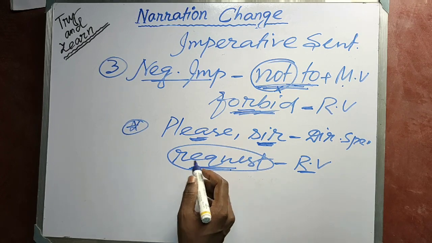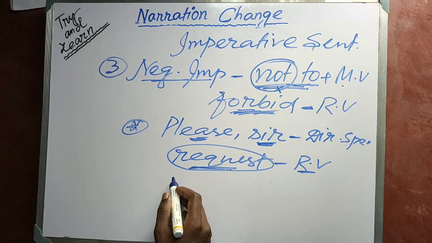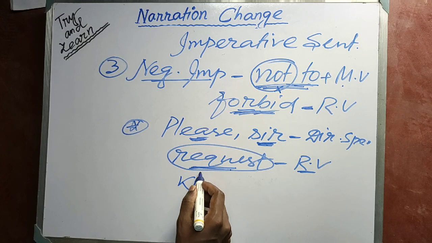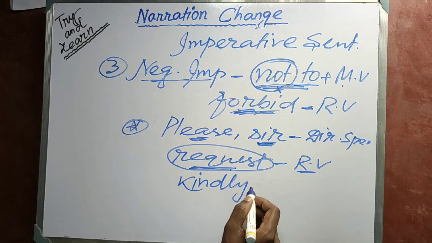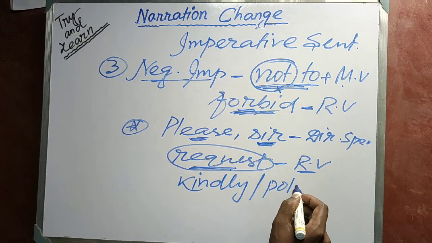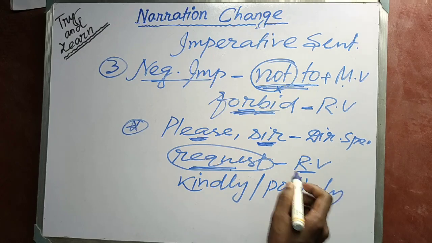Or we can use adverbs like "kindly" or "politely" in place of them.